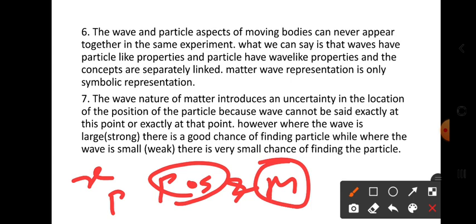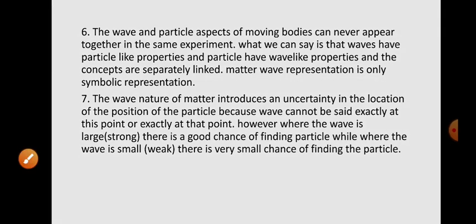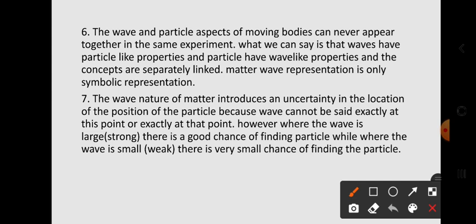That is the meaning of uncertainty, right? And here the uncertainty is in the position of the particle, because the wave cannot be said to be exactly at this point or exactly at that point. We cannot say the wave is here or there. That is the meaning of this.